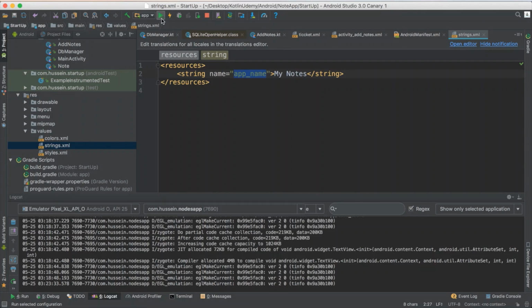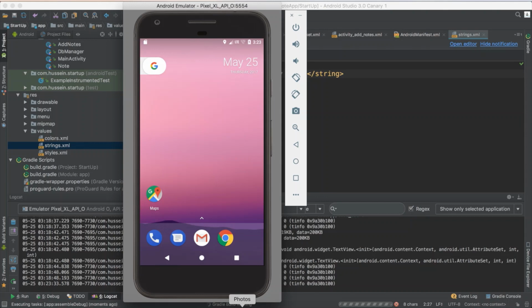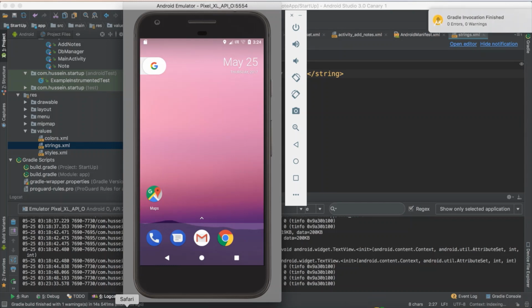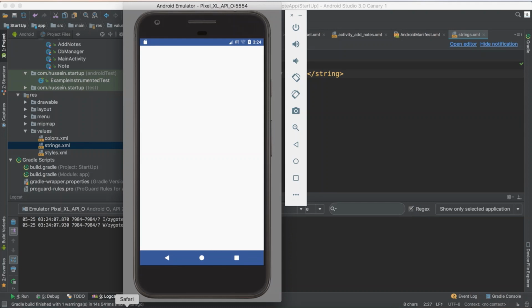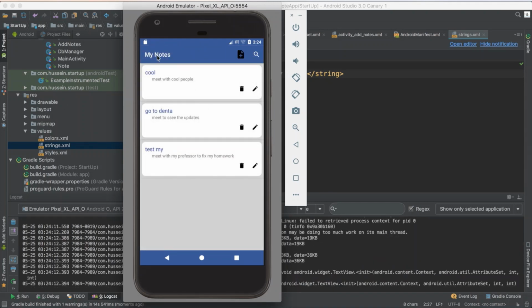So now if you just rerun it, you will see it the way that you want to see it. You will see the note app, and that is exactly what you want to see. Wait for a second, let me see how it's going. Hopefully everything is cool for now. Yes. Now the app should start. The app should have My Notes as a name.